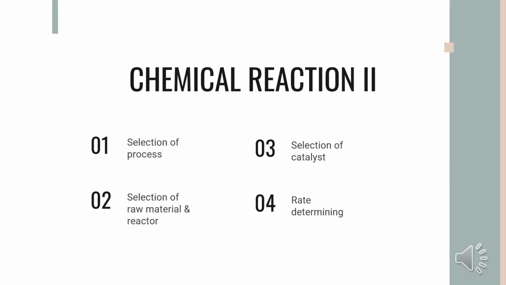In this part of chemical reaction 2, we will talk about the selection of process, selection of raw materials and reactor, and also the catalyst. And lastly, we will talk about the rate determining.